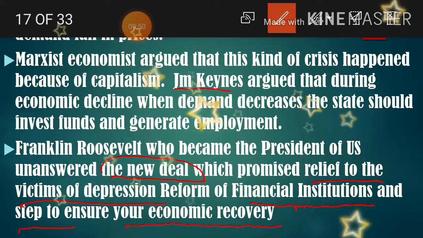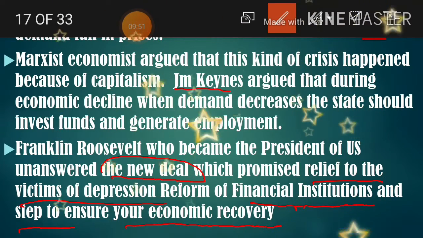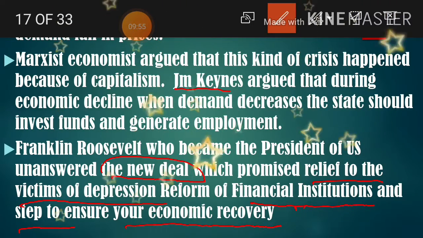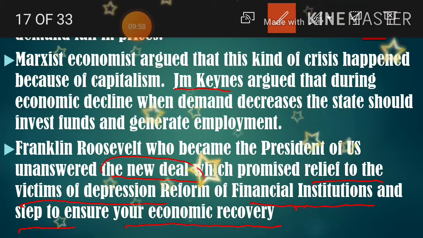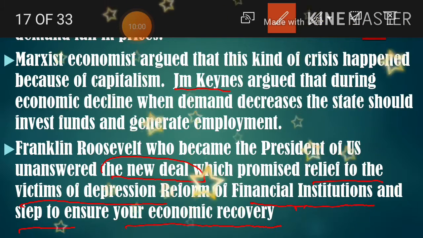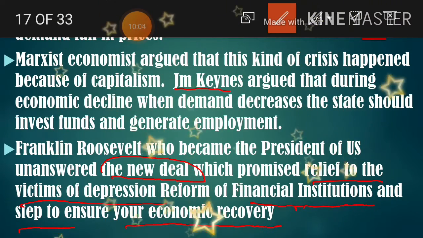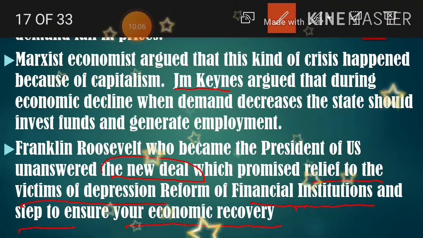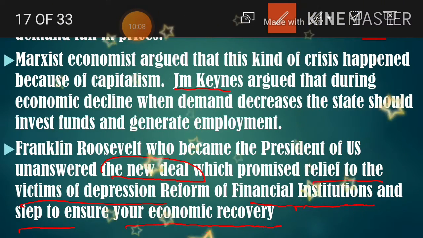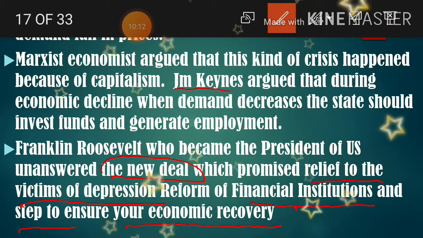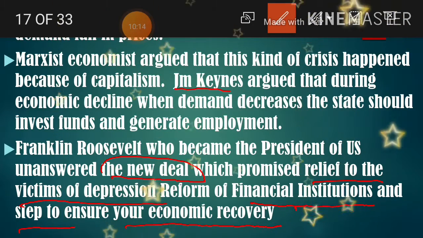When they generate employment, all people do some work and participate in production. Later, by that production we can sell to other countries, and we can gain income from other countries.